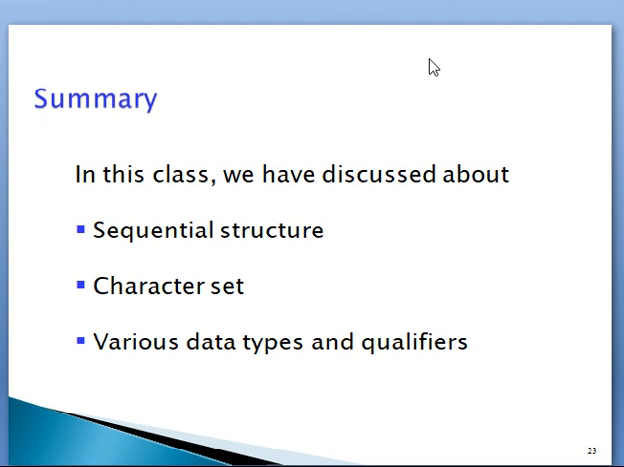So up to now we discussed the introduction of the C language, the history of the C language, the structure of the C program, how it is executed, the character set, and various data types and qualifiers available in the C language.